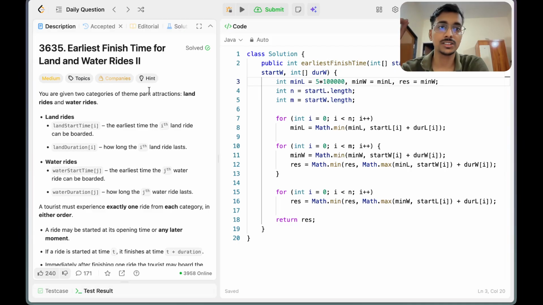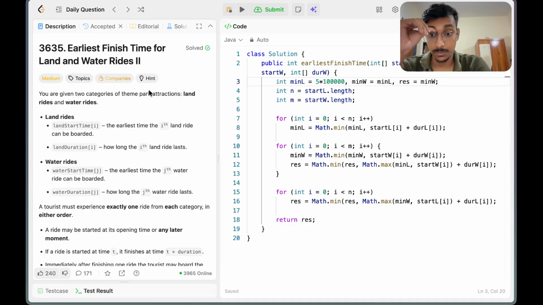And one more thing is that all the rides have a specific time when that ride is eligible for riding. So basically, what could be the scenario? There are only two scenarios. Either I will do the land ride first and then the water ride, or else I will do the water ride first and then the land ride.